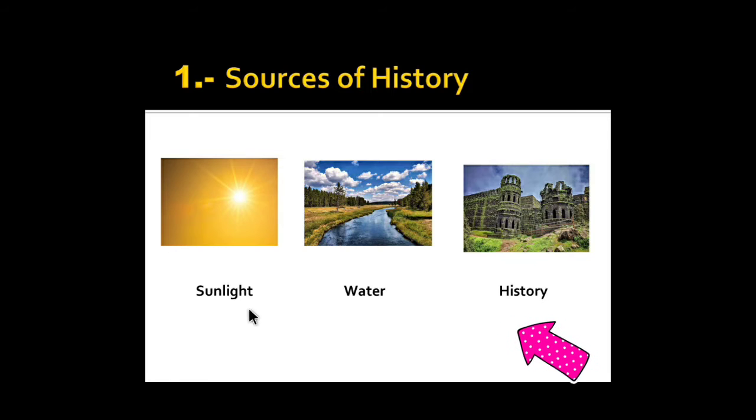Now students, see, I have given three pictures. In the pictures, the sun is the source of sunlight, the river is the source of water, and the fort is the source of history. From the sun we are getting sunlight, from the river we are getting water, and from the fort we are getting the history related to a particular time. In this lesson we are going to see the sources from which we get history, and we are going to study the sources of modern Indian history.